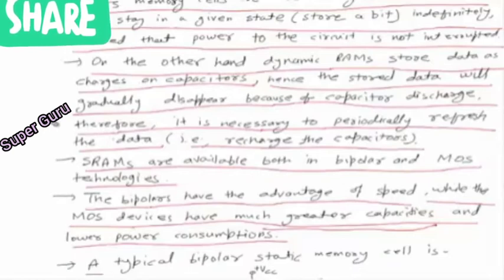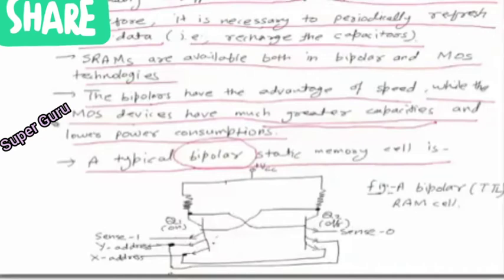So here is a typical bipolar static memory cell, the basic diagram. We can see that we have two NPN transistors, Q1 and Q2. This is our collector, this is base, this is emitter.